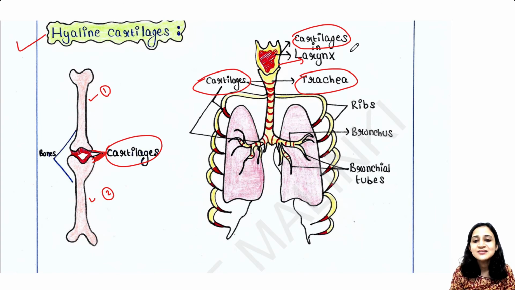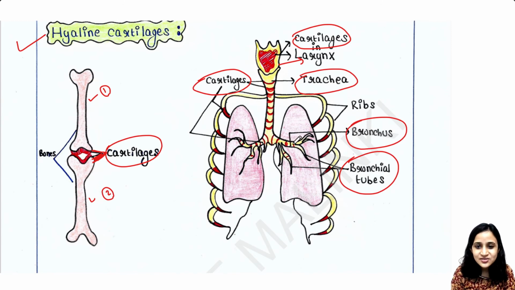Then the trachea ends here, the bronchus is present, and then bronchial tubes are present. In the bronchus and bronchial tubes also you will get cartilages. These red parts all are cartilages.